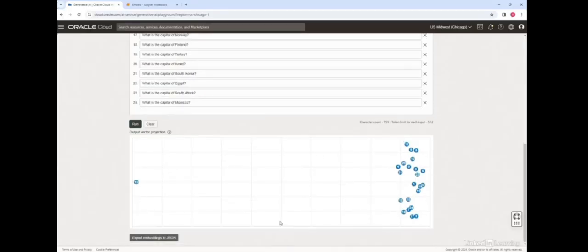So this is the scatter plot which the console gives us, and you can click here to look at the output vector projection, and it's basically saying the same thing, that the embeddings are projected into 2 dimensions, plotted as points. The important thing to note here is the statement which comes next. Vectors with more similarity will have points that are closer together.